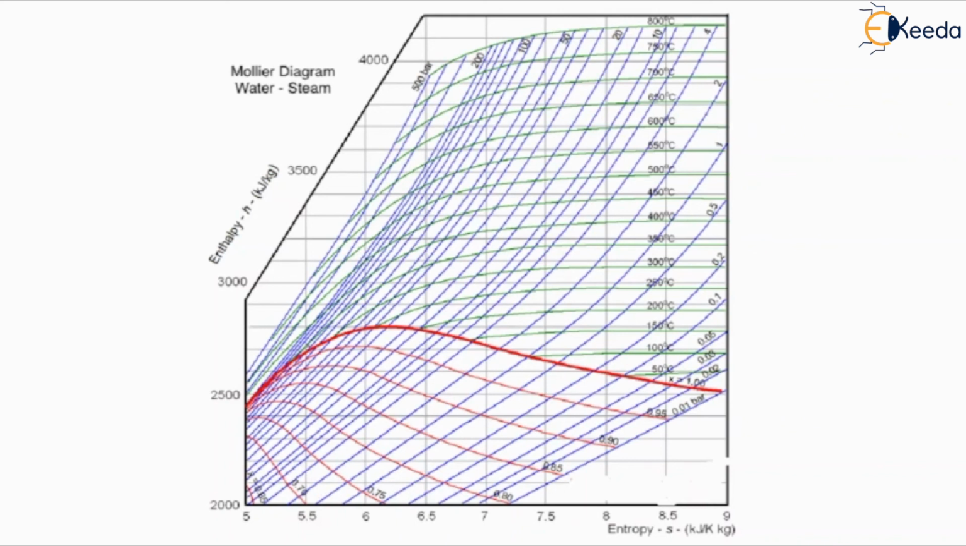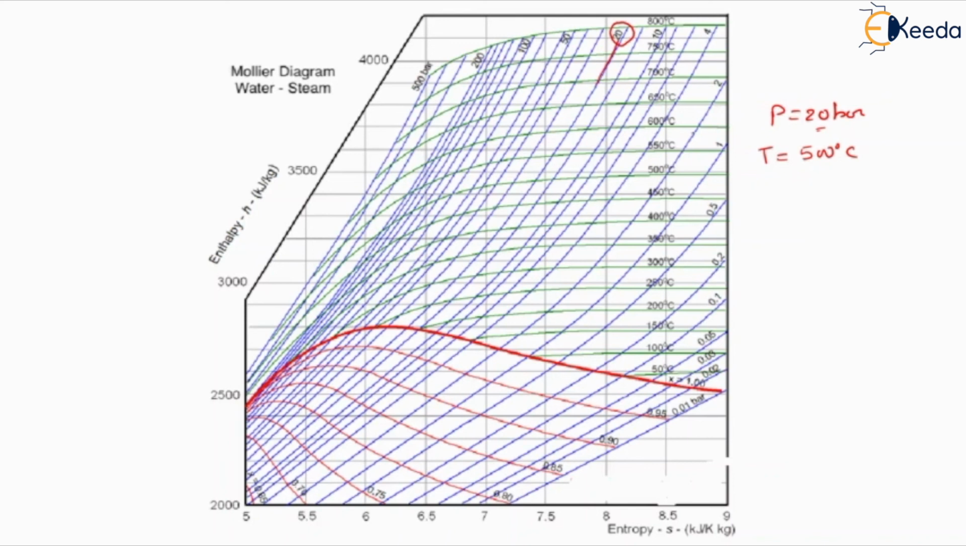Now how will you determine it? Suppose we have one property, pressure, given as 20 bar, and the temperature is given, suppose 500 degrees centigrade. So here we have two properties. Now we need to determine the pressure line which is at 20 bar. These blue lines you can see are represented as pressure. So this particular line will represent the 20 bar pressure line.